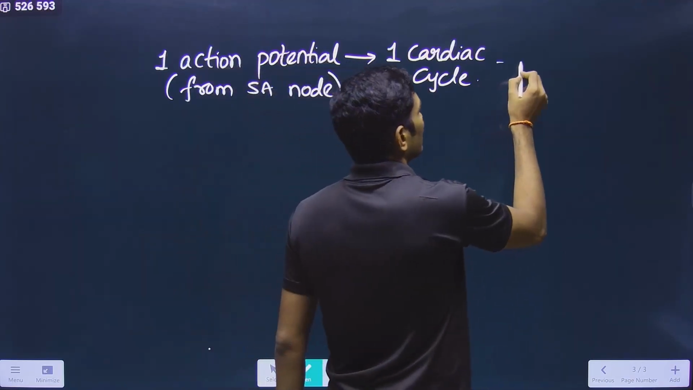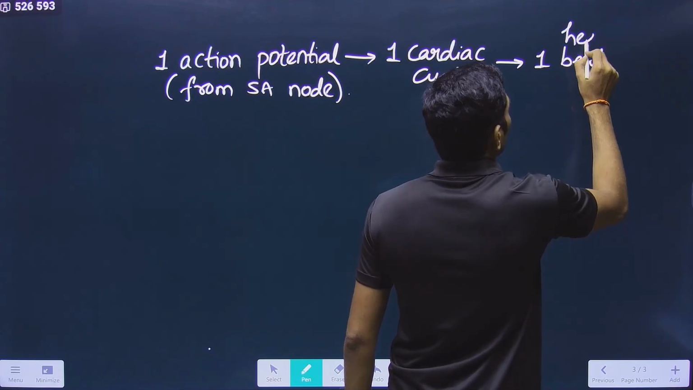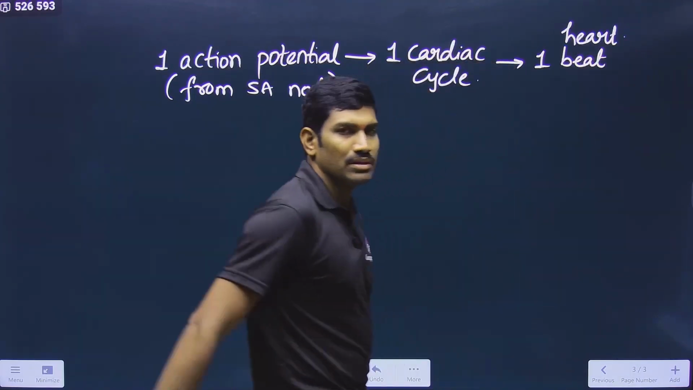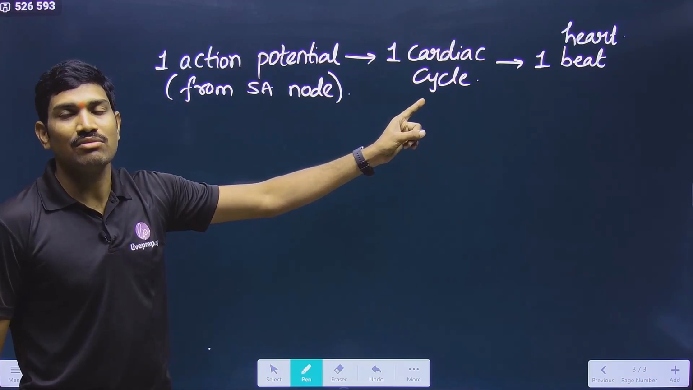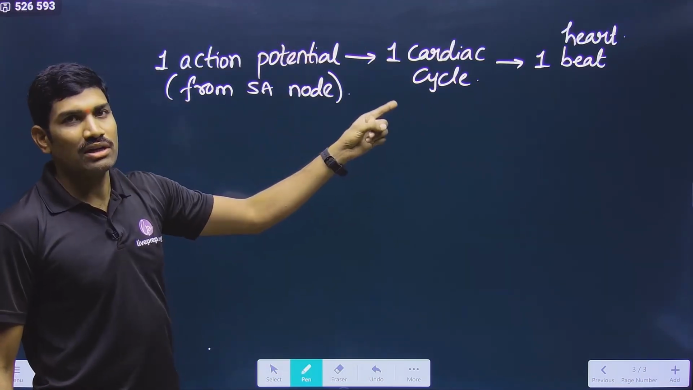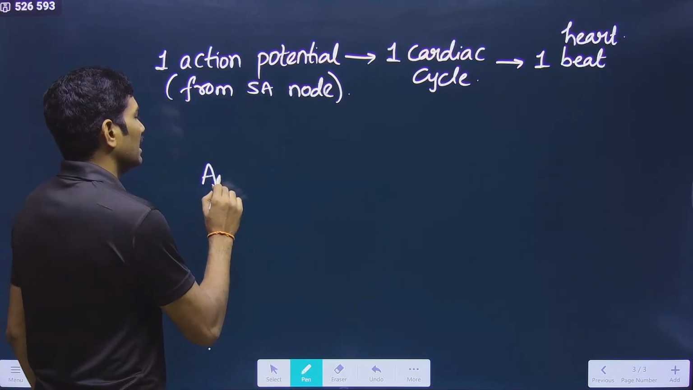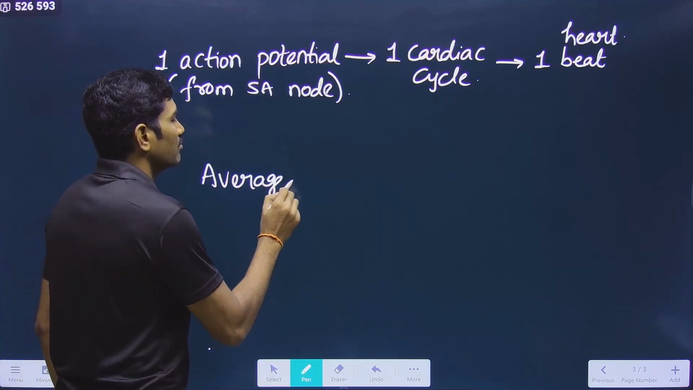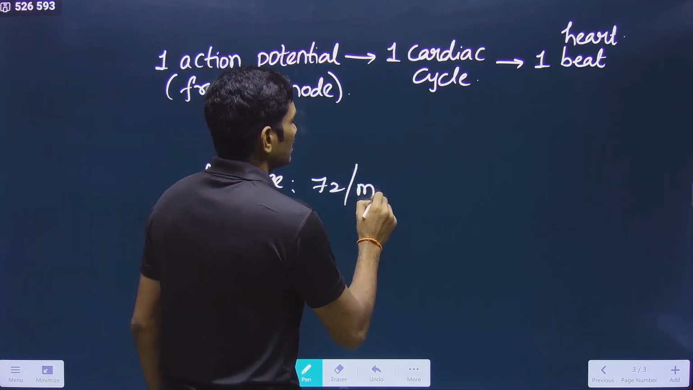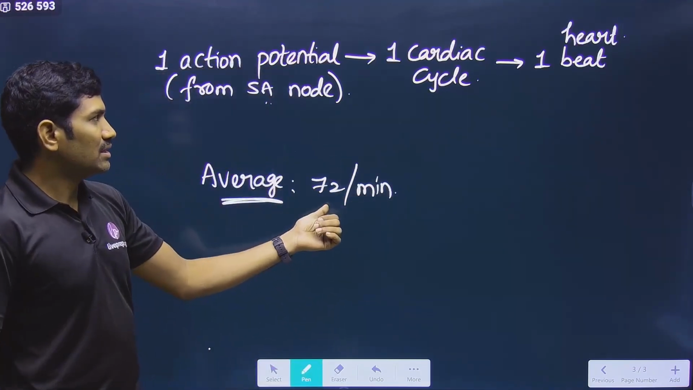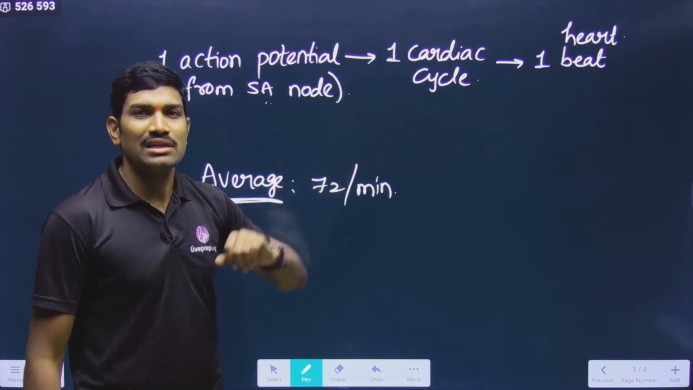Because of this one cardiac cycle, we are calling this one heartbeat. Please remember, one heartbeat is nothing but one cardiac cycle. One cardiac cycle is due to one action potential. So what is the average number of action potentials by the SA node? 72 per minute. That means in 1 minute, how many cardiac cycles will occur? 72 cardiac cycles will occur.